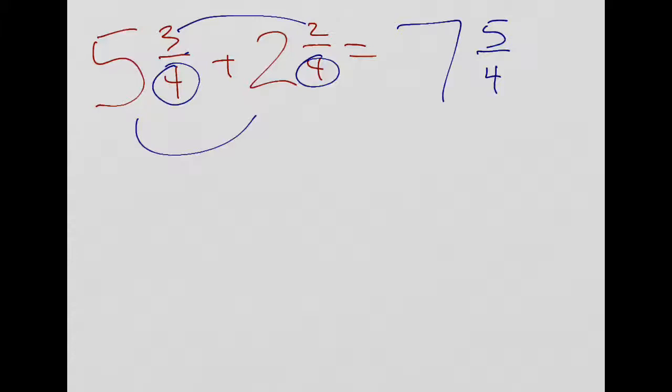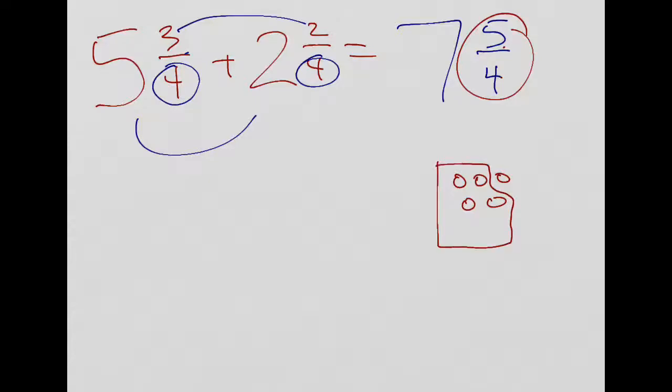But we just can't leave a fraction as an improper fraction. So that has to be converted from an improper fraction to a mixed number. And we talked yesterday about several ways of doing that. The basic idea, though, is to say how many groups of 4 can you take out of 5? In other words, if I had 5 counters here, how many groups of 4 counters could I take out? Well, I could take out one whole group of 4, and I'd have one left over.